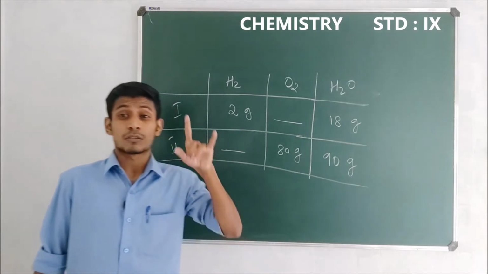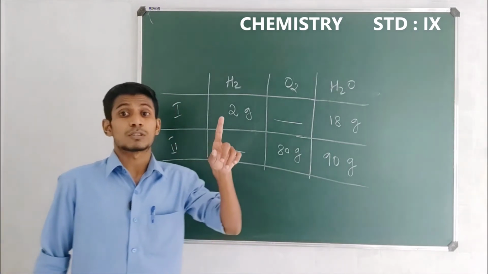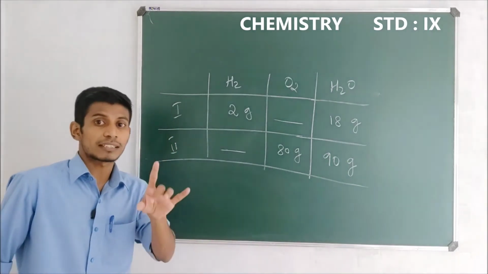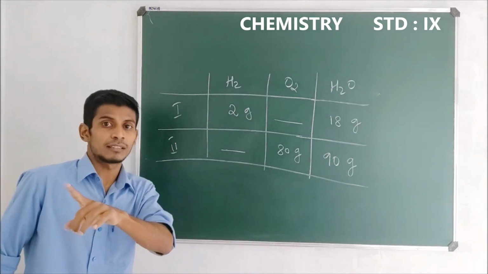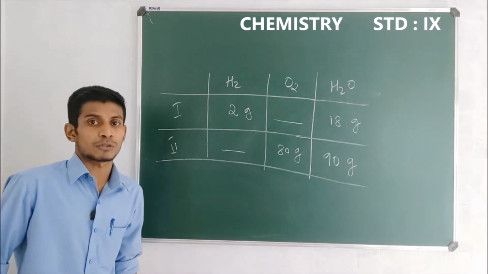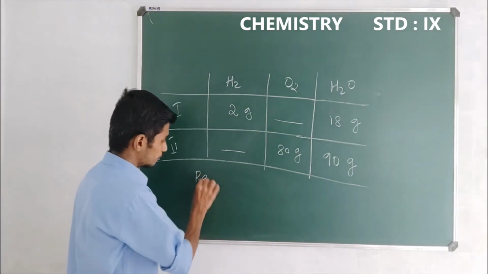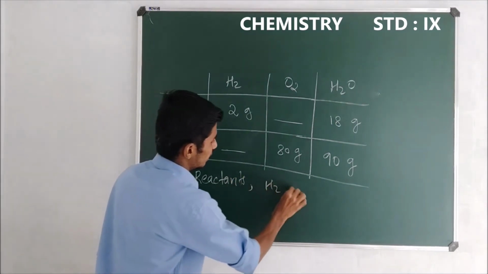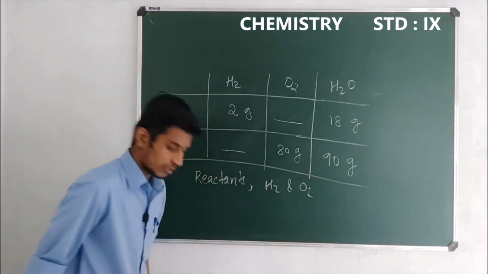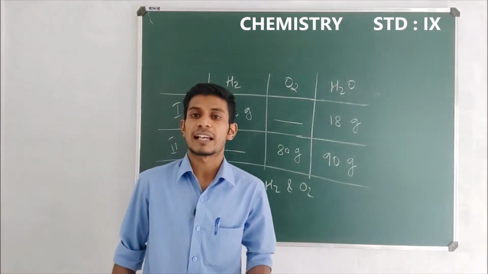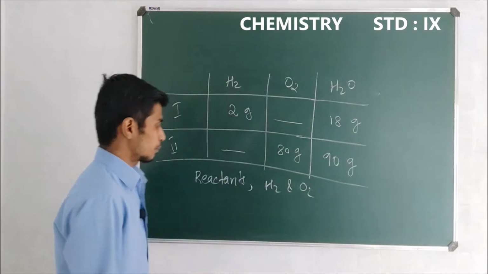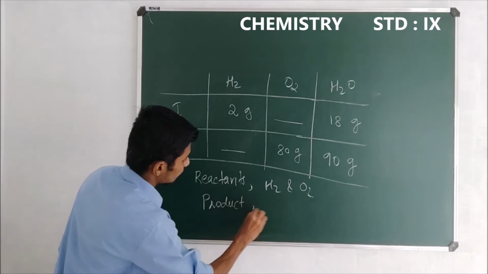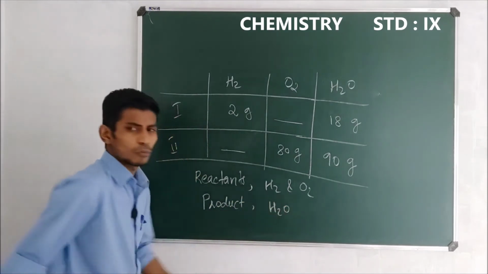We know that the total mass of the reactants and the total mass of the product are always equal. So in this case, who are the reactants? You have to write it down on the activity card provided to you. So the reactants are hydrogen and oxygen. The product formed is water, of course, water.